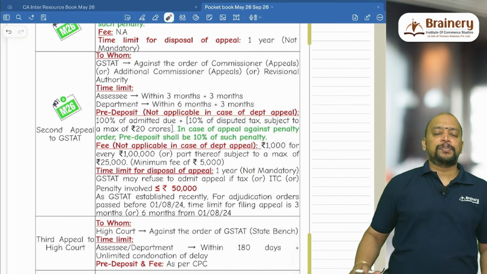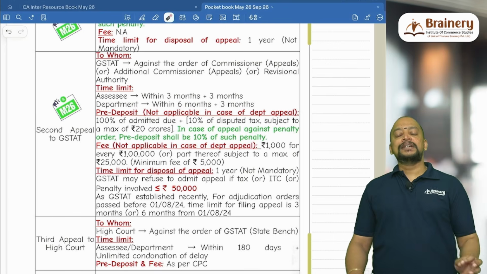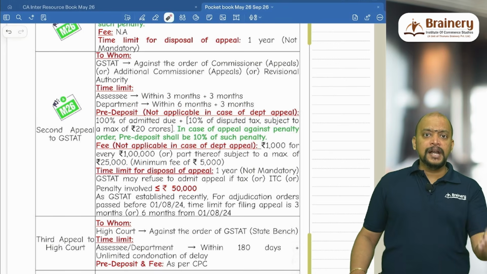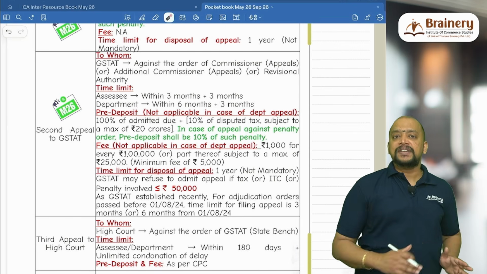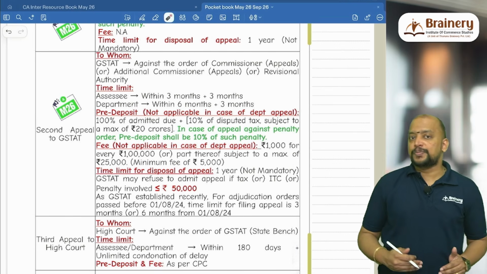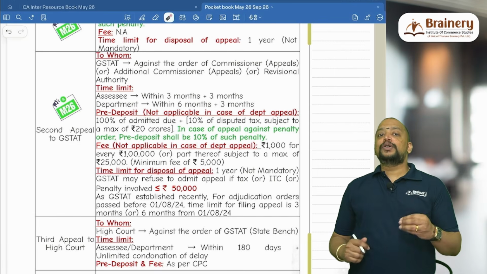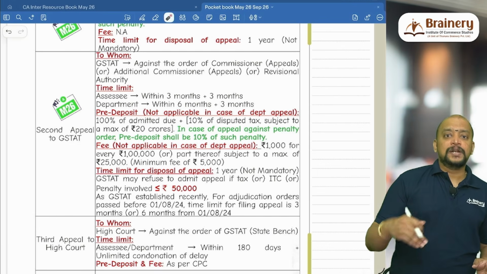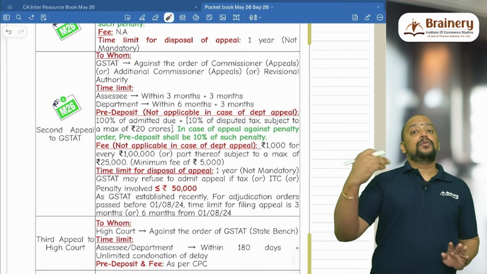Pre-deposit, again it is not applicable in case of department appeal. The pre-deposit is the same, ditto, copy paste. So that is 100% of the admitted dues, from first appeal to second appeal. In our previous example, 60 lakhs was the dispute. So now they are telling you to pay the entire 60 lakhs, but in that you are admitting 10 lakhs. So the 10 lakhs plus the penalty on 10 lakhs plus interest on 10 lakhs, those admitted dues you need to pay.